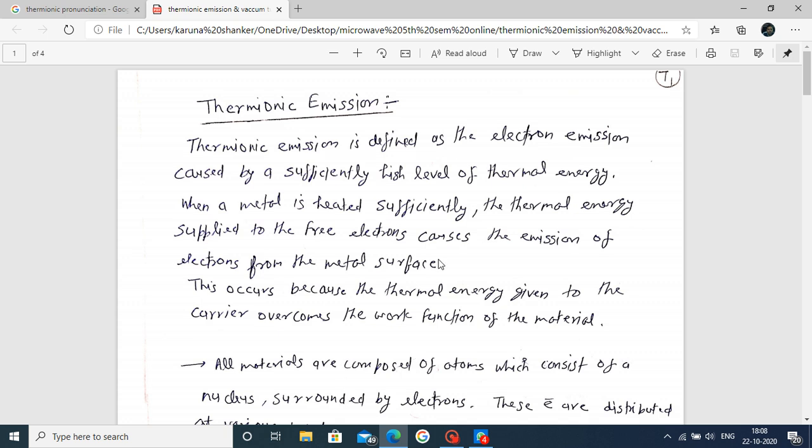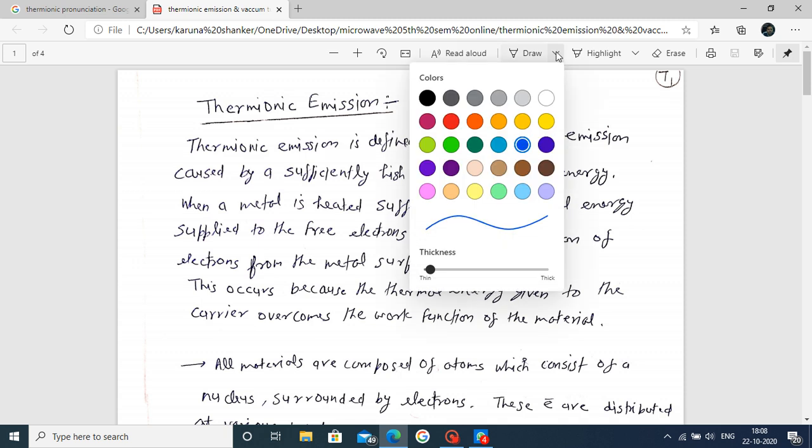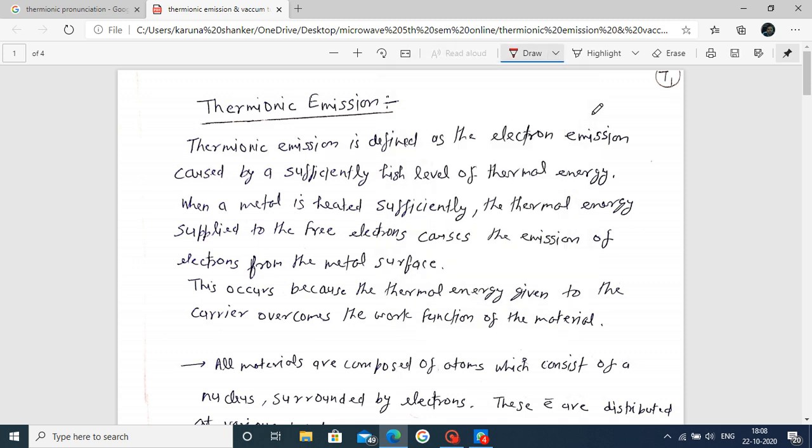Thermionic emission is defined as the electron emission caused by a sufficiently high level of thermal energy. It means that if we apply thermal energy to any material, the emission of electrons or ions is called thermionic emission.